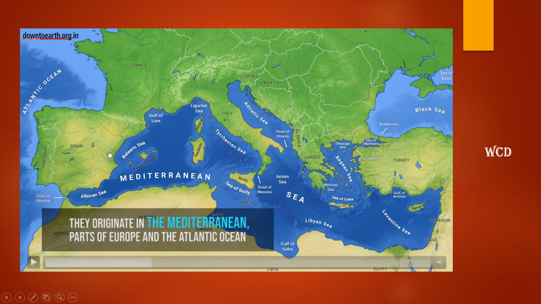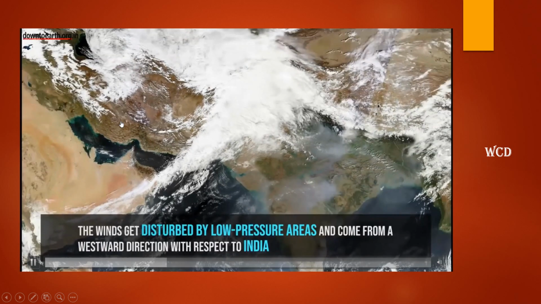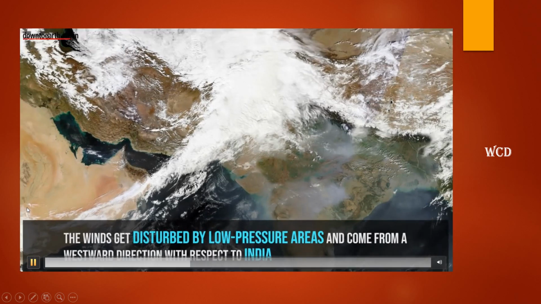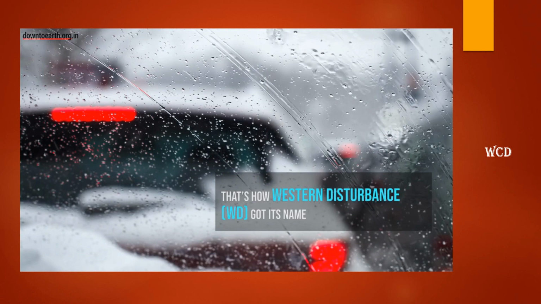They originate in the Mediterranean, parts of Europe and the Atlantic Ocean. You can see here the winds get disturbed by low pressure areas and come from a westward direction with respect to India. When they are coming to us, they are coming from the western side. That's why they are called western cyclonic disturbances. That's how western disturbance got its name.